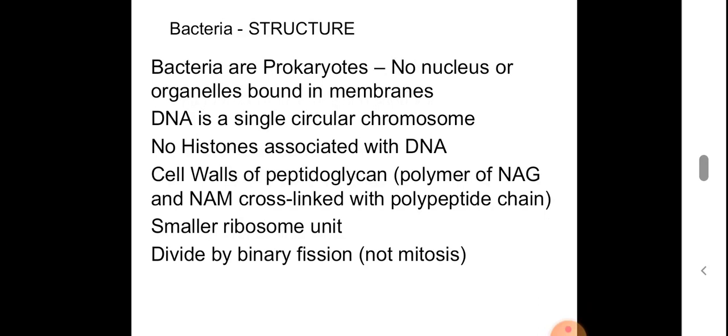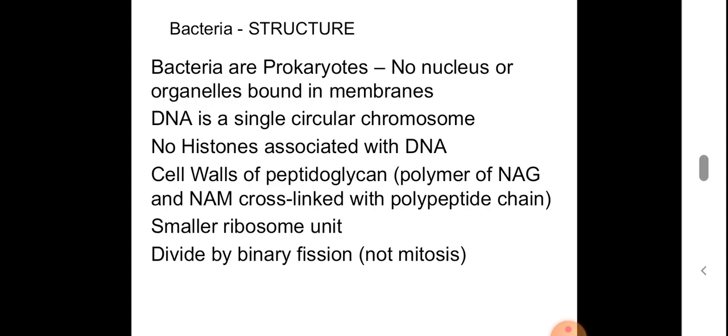All other organisms that we see in nature are eukaryotes, except this bacteria, as well as certain other related organisms known as archaea. They are also prokaryotes. So this bacteria, they are not having a nucleus. They are having a nucleoid, but no nucleus. And also they lack all the membrane-bound organelles. No membrane-bound organelles are present in the bacterial cell.